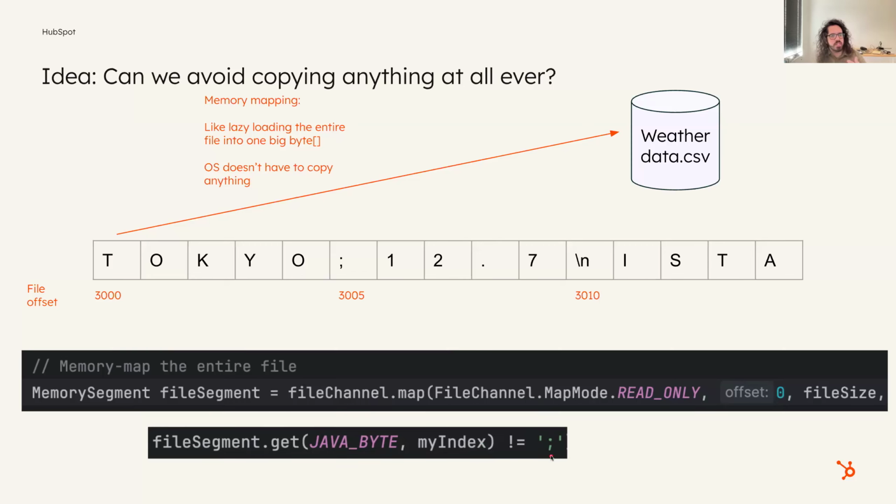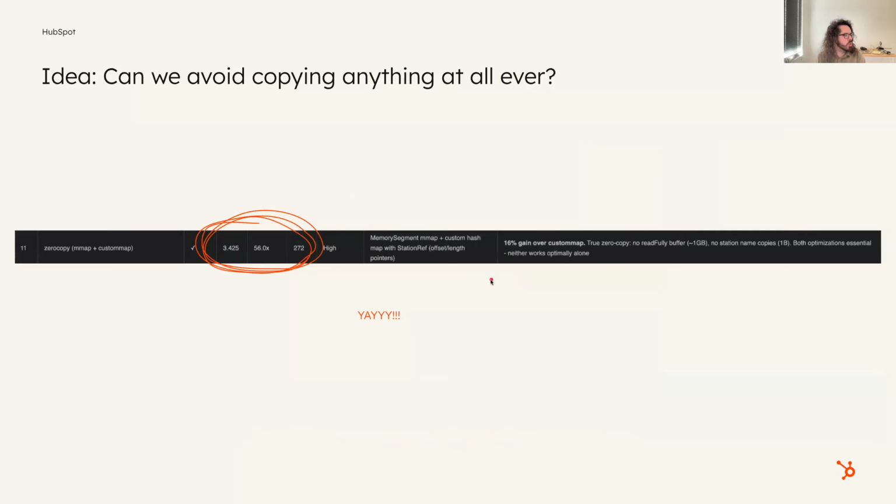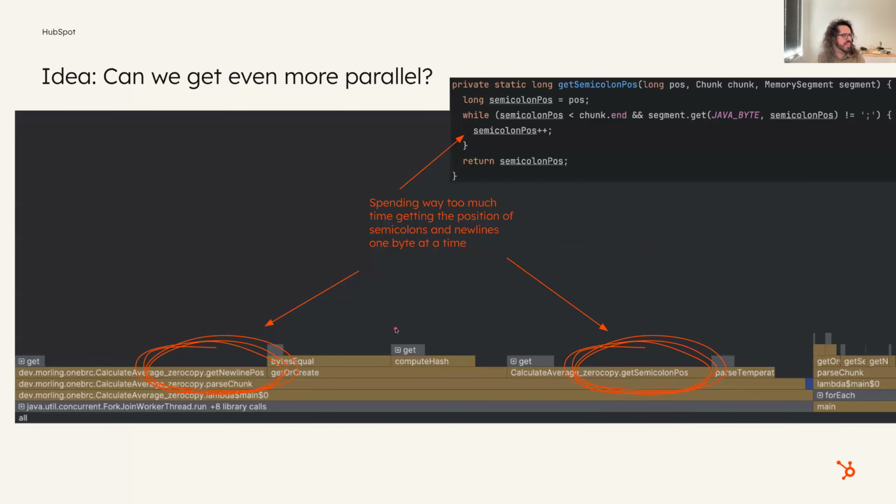So it works, and it's pretty easy to work with, but under the hood, instead of loading everything, it'll load just the chunks of the file that you're reading, and it'll do some smart stuff like prefetching the next stuff, because it thinks that you might read the next stuff as well. But the point is that we can avoid copying this whole thing into memory all in one go. Doing that gets us down to 3.4 seconds, which is also pretty darn good. Okay, so we're doing pretty well.